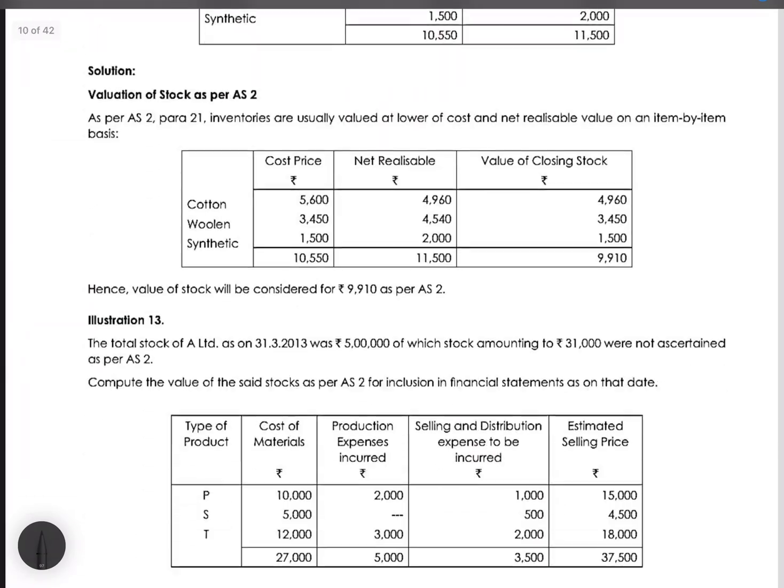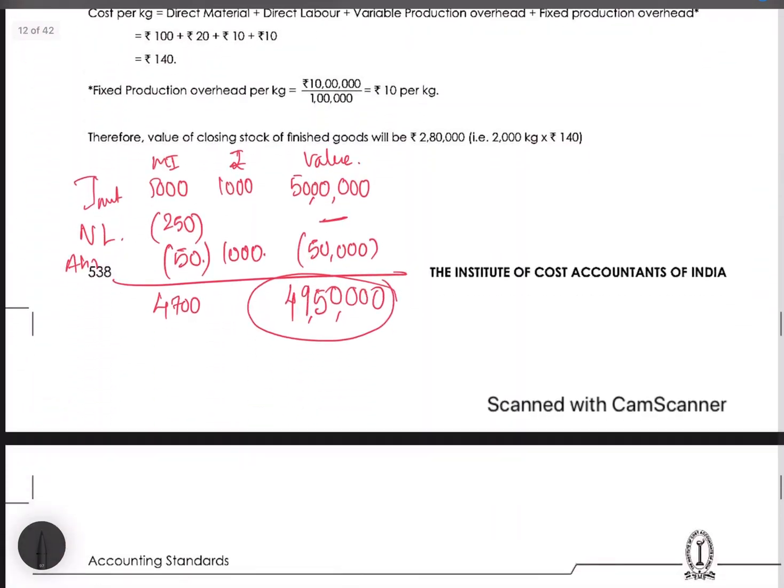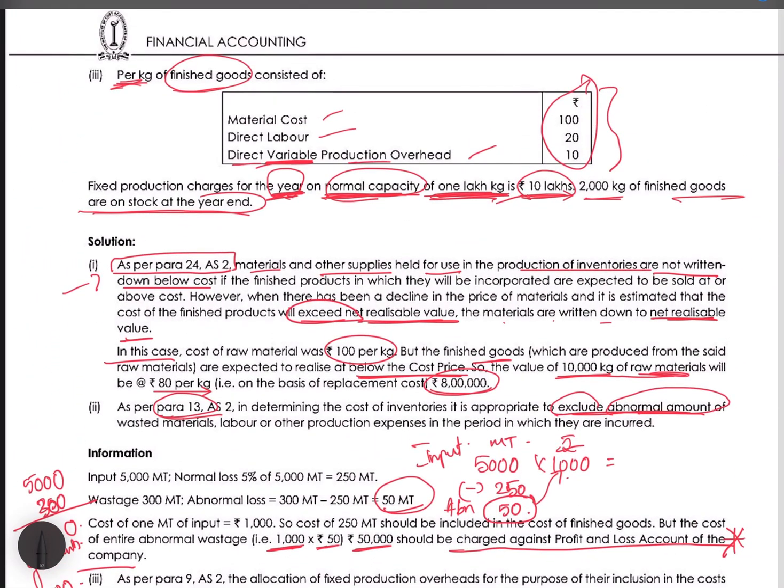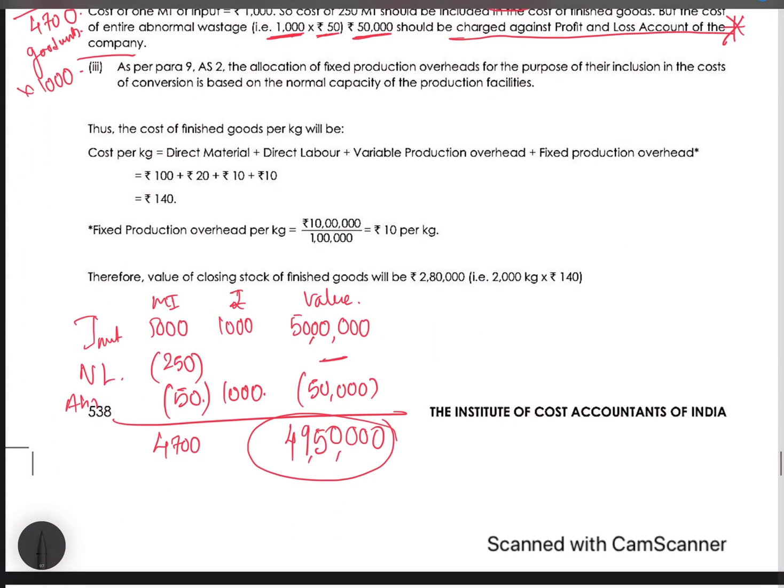In that they have said direct variable production overhead should be done on an actual production basis. So this per unit is given, so we can directly multiply with the units lying in the closing inventory. Fixed production overheads will be done on the normal capacity basis. Means what? 10 lakhs has been incurred for 1 lakh kgs, so we have to find the per unit. So 10 lakhs divided by 1 lakh units gives you 10 per kg fixed production overheads.